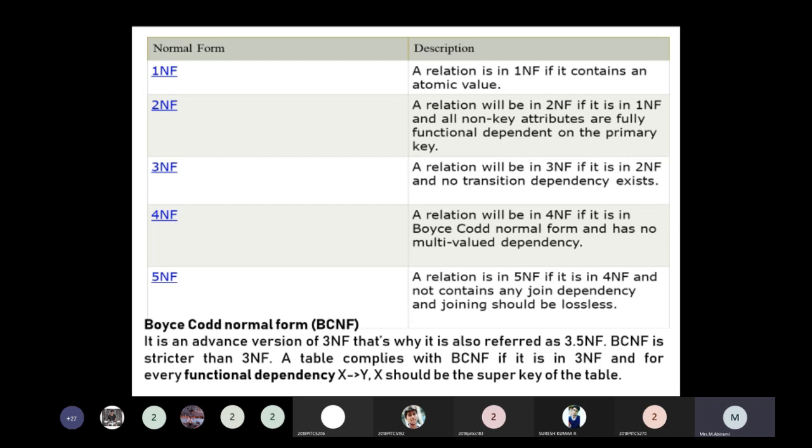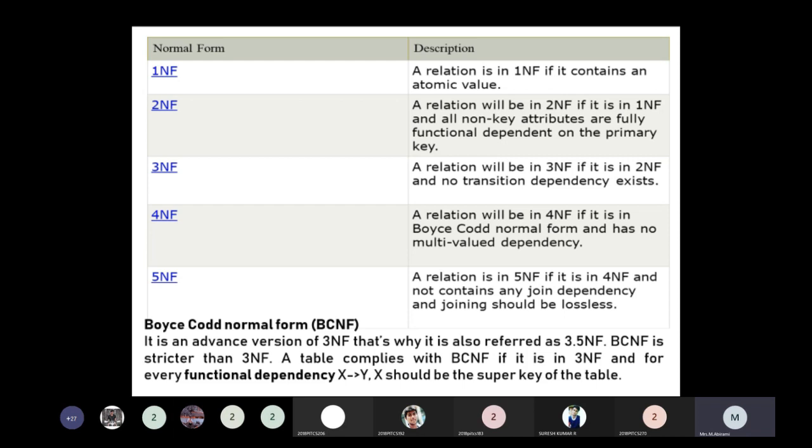So this is the example we took. As I already told, each student maintains a table semester-wise: semester 1, semester 2, semester 3, and so on, with the CGPA each student got.